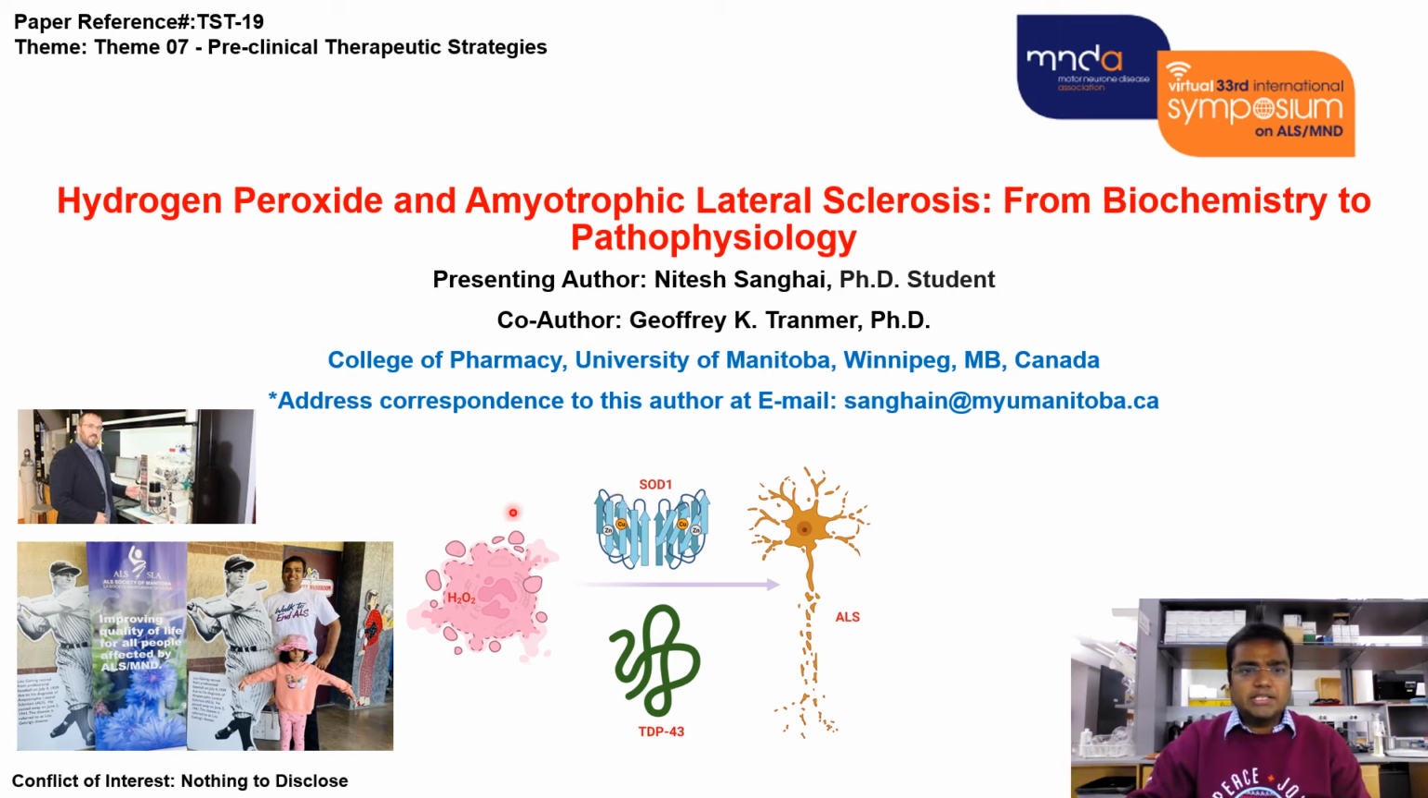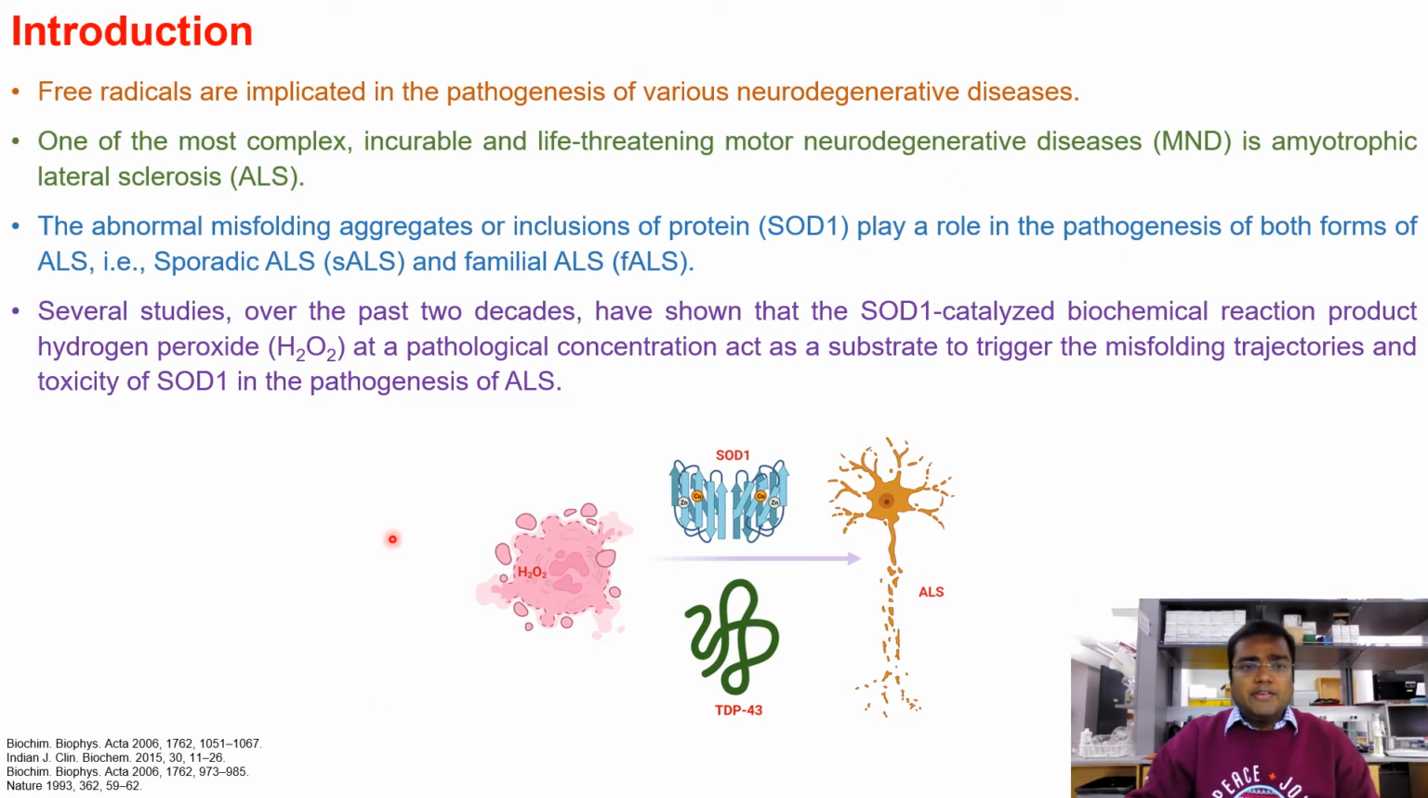The topic of my presentation is hydrogen peroxide and amyotrophic lateral sclerosis: from biochemistry to pathophysiology. Free radicals are implicated in the pathogenesis of various neurodegenerative diseases. One of the complex, incurable, and life-threatening motor neurodegenerative diseases is amyotrophic lateral sclerosis. The abnormal misfolding and aggregation of SOD1 and TDP43 is largely seen in the pathogenesis of both forms of ALS, that is, sporadic ALS and familial ALS.